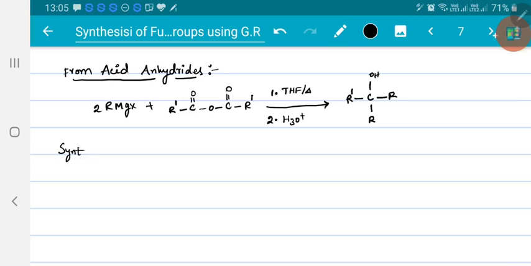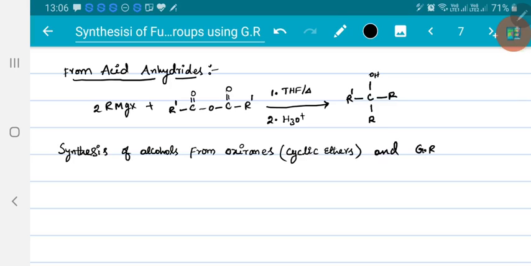Synthesis of alcohols from oxiranes, or we call them cyclic ethers, and a Grignard reagent. So alcohols are prepared by the action of Grignard reagent on oxiranes. Let me take an example.